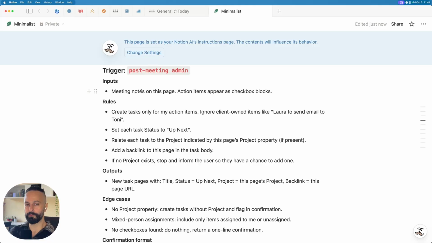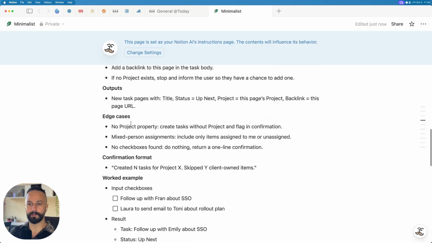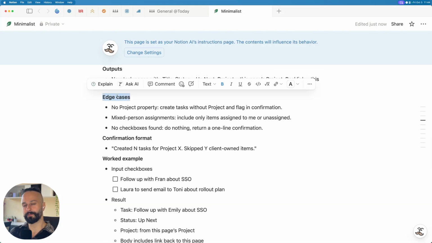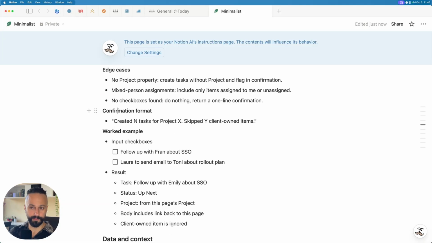So I'm saying your inputs are the meeting notes on this page. The action items appear as checkbox blocks, a few rules, how I want it to set up the tasks, how I want it to set up the outputs, edge cases, that's really important. So for example, if there's no project, flag that in the confirmation, how I want it to confirm to me.